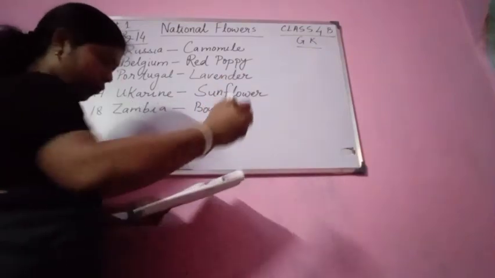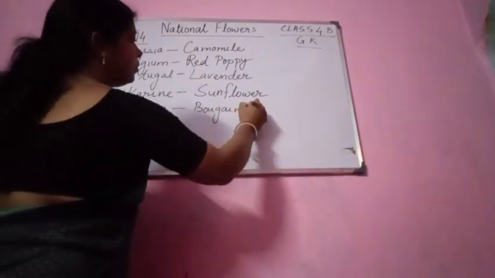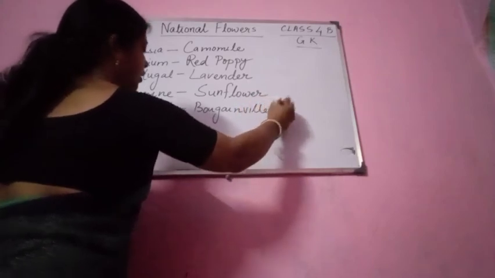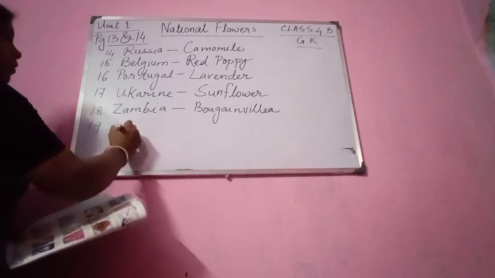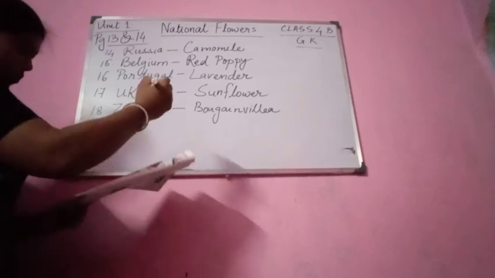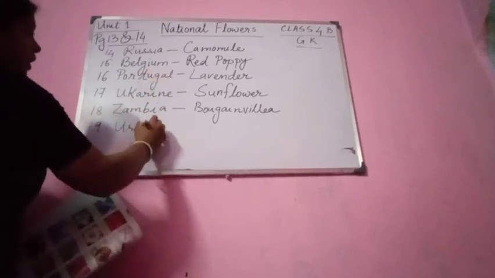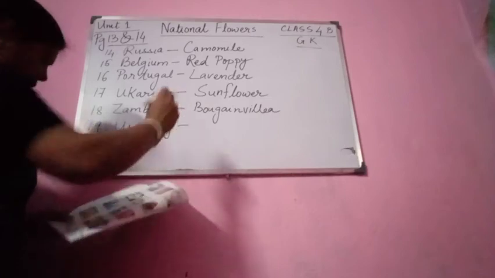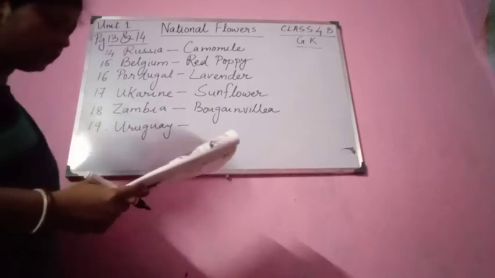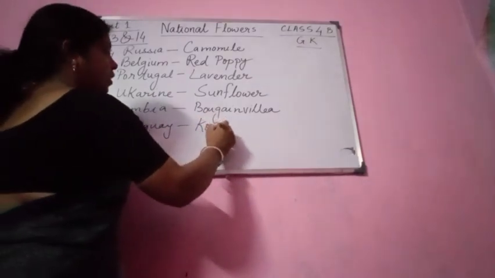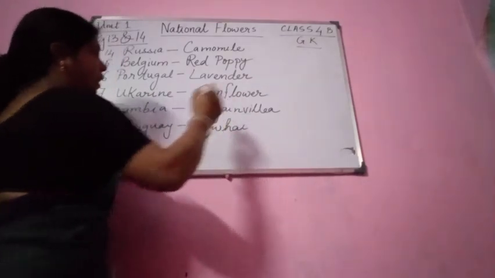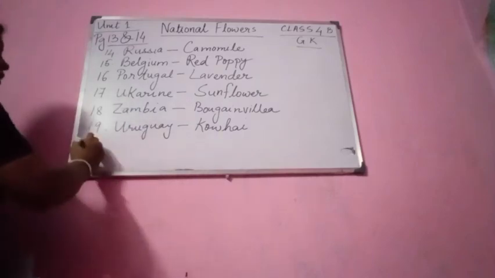What is the national flower of Uruguay? The national flower of Uruguay is Kowhai.